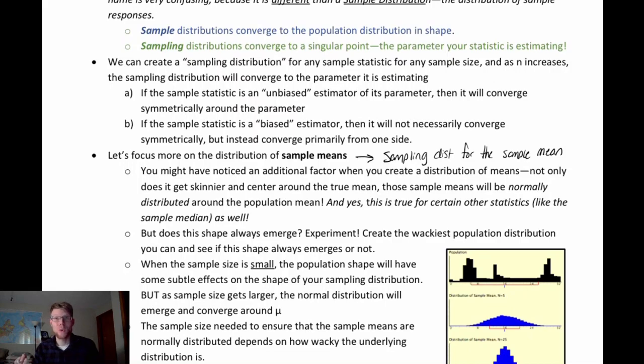So that's a cool thing, right? Normal distributions appear a lot when we're working with certain variables, and they obviously appear now when we're talking about how a sample statistic may distribute around its parameter. We can use that to our advantage when we get to inference a little bit later. So in the next chapter, we'll talk more about, so we have our one sample, what do we do with it?